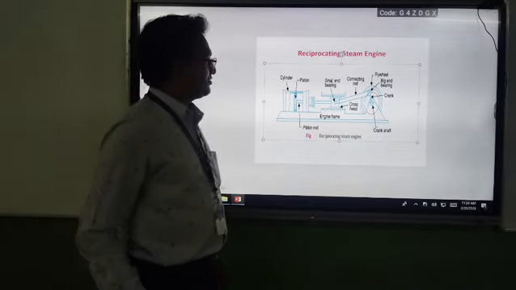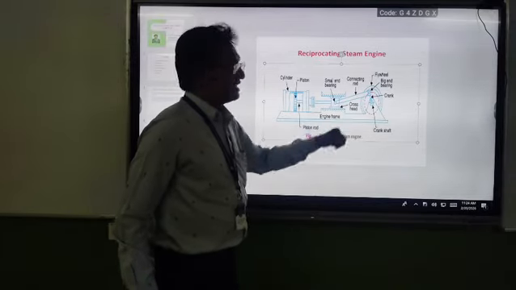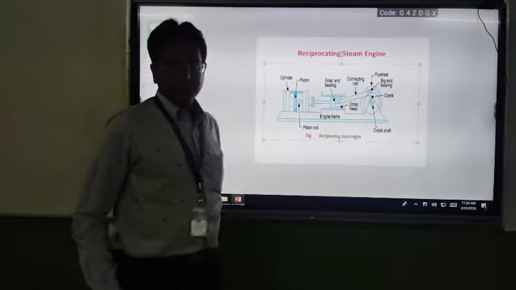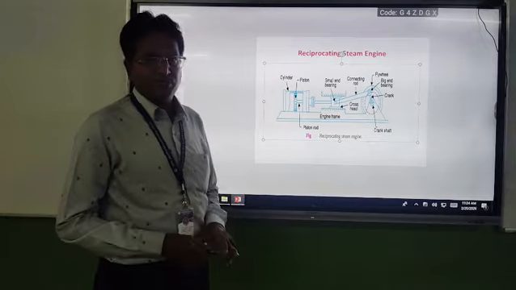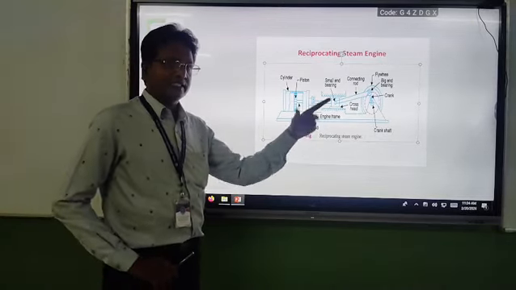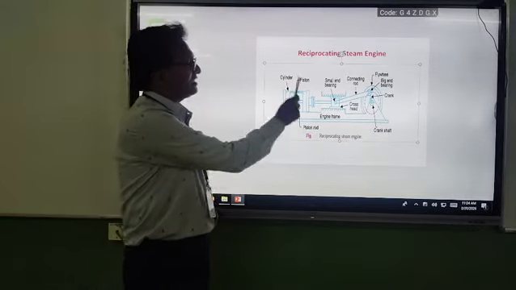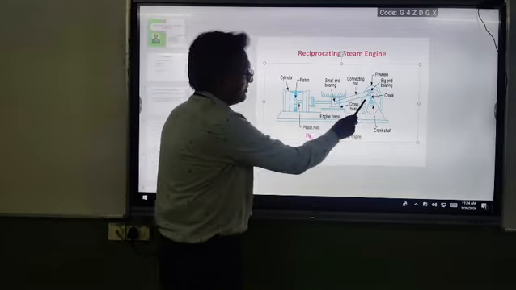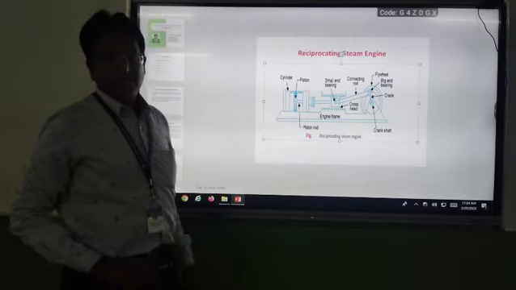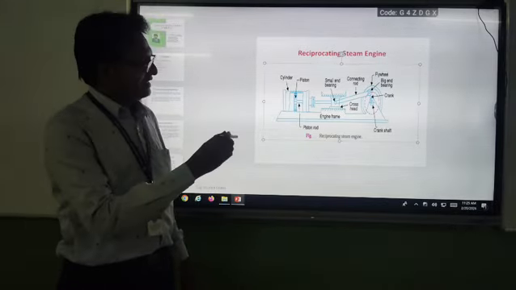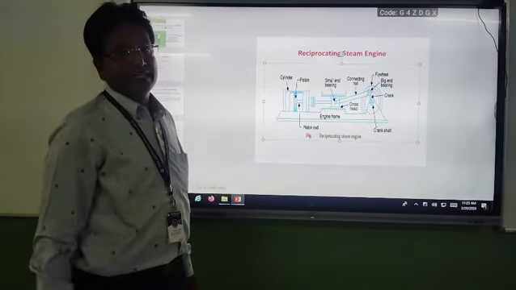And the third link, what you are observing here, is the crank and crankshaft, and backside flywheel is there. So these 3 are the 3 parts. They are having the same kind of motion, and we treat those 3 parts as another link. So the third link here contains 3 parts: crank, crankshaft and flywheel. So they have the same motion. All are rotating motion and treated as one link. That is the third link.